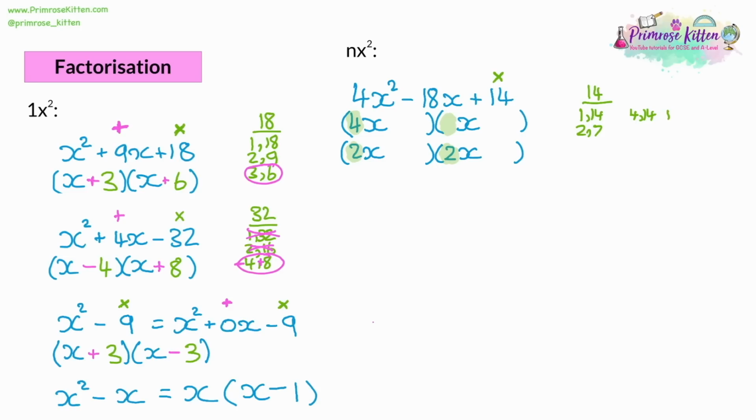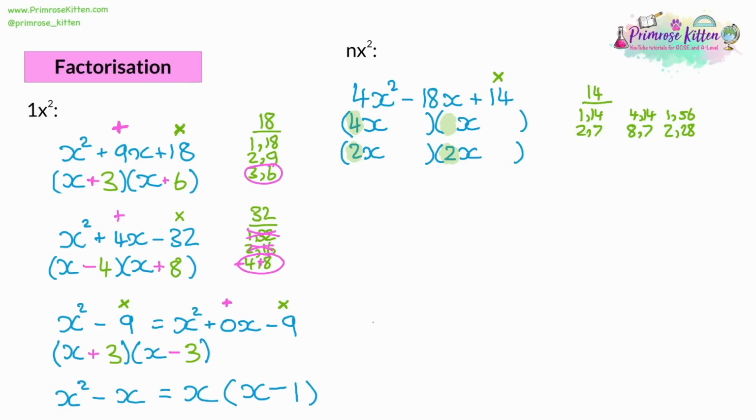Or we could have 1 and then 14 times 4, which is 56. Same thing with the 2 and the 7. We could multiply the 2 by 4 to get 8 and the 7 by 1. Or we could multiply the 2 by 1 and the 7 by 4 to get 28. So we've got a larger list of possibilities.